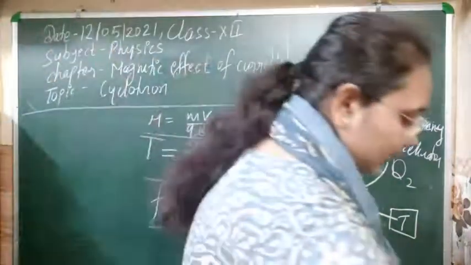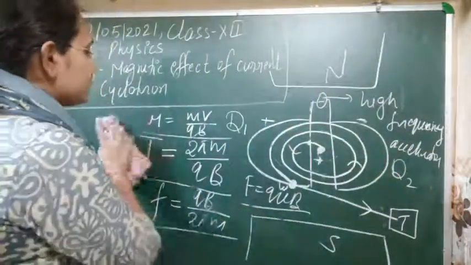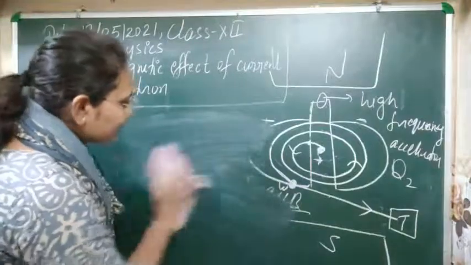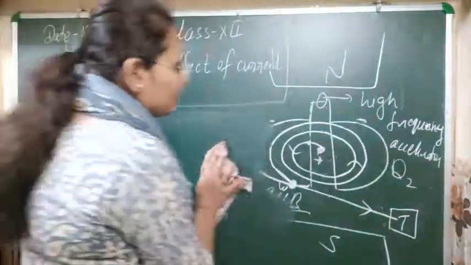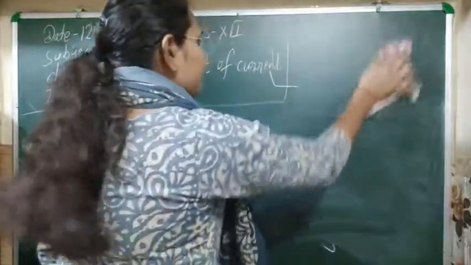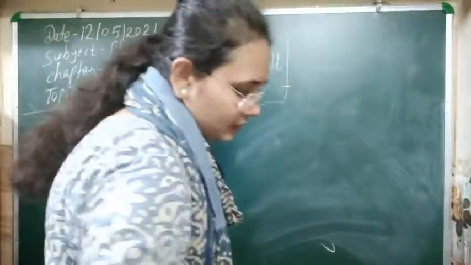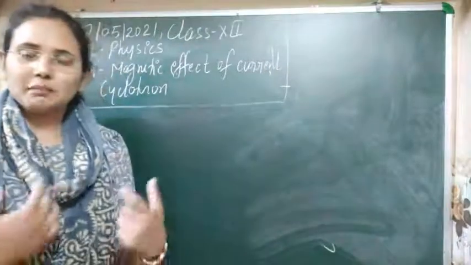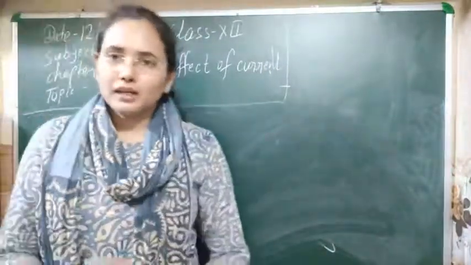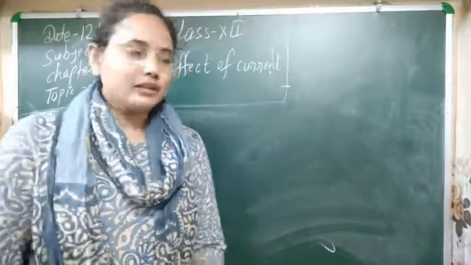So if this is clear, then let's see what the maximum velocity or maximum kinetic energy of the particle can be here. The maximum kinetic energy is reached just before taking it out of the window, at the radius it has covered.